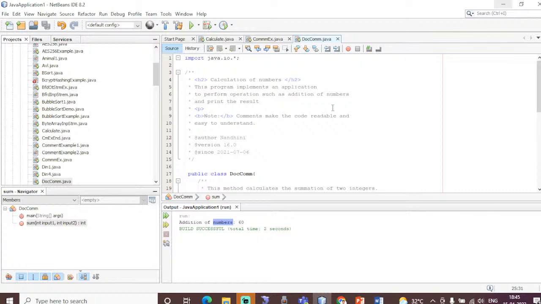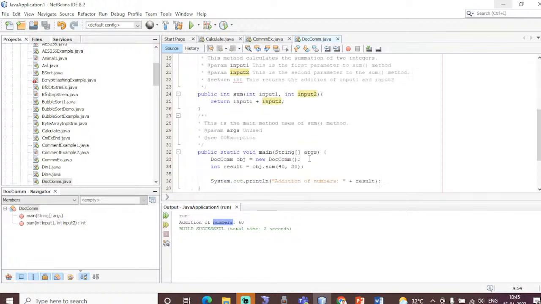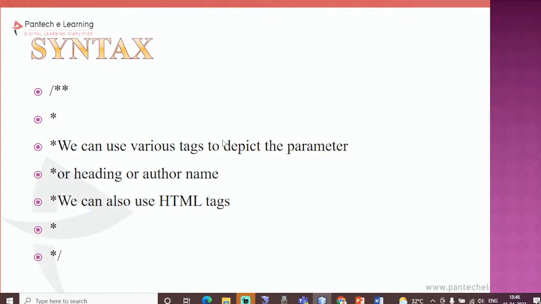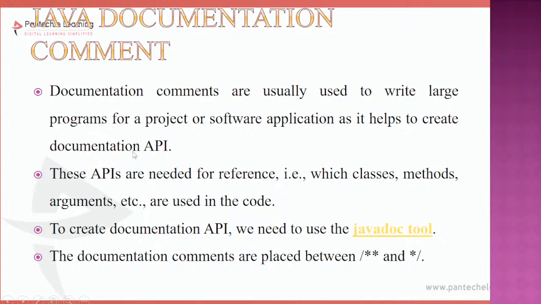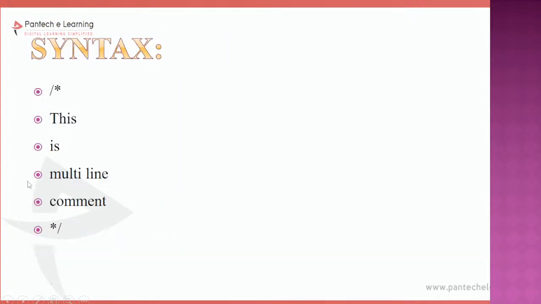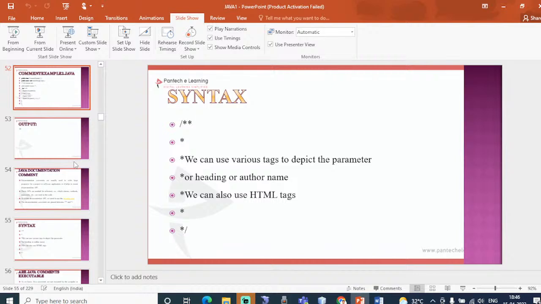So with this I am stopping today. I just started with comments. What do you mean by a single line comment, what do you mean by a multi-line comment, and what is a documentation comment? If you have any doubts in any of the topics, you can just ask me. Any doubts? Till this part, whatever I have discussed, everything is clear? Any doubts in any of the topics?